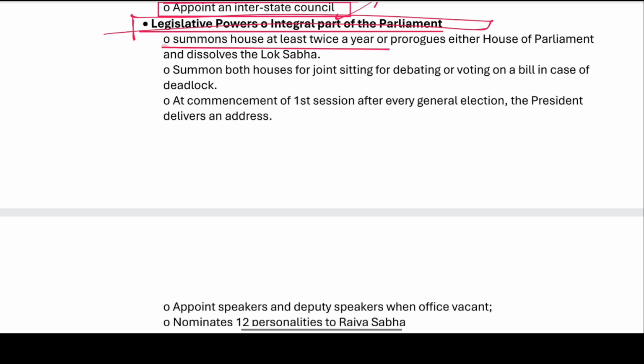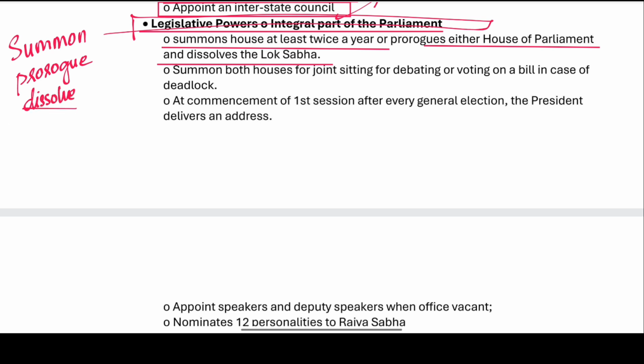He summons the House at least twice a year, prorogues either House of the Parliament, and dissolves the Lok Sabha. Summon, prorogue, dissolve. Summoning the houses at least twice a year.